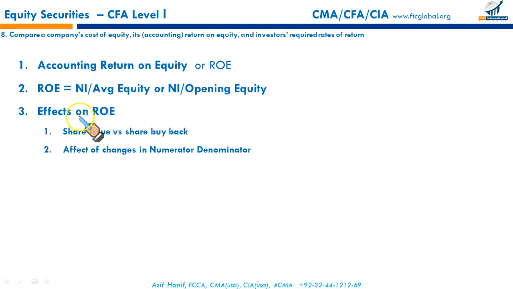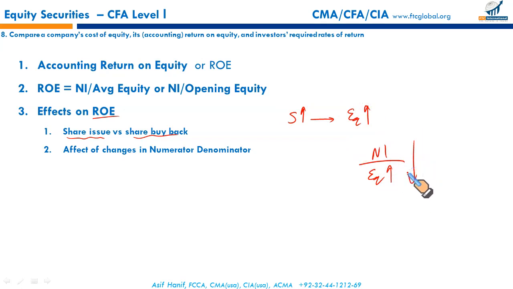Okay, effects on return on equity of share issue versus share buyback. How does it affect return on equity? If the firm has issued shares, the share issue will increase your equity. When equity goes up, net income upon equity, since equity is in the denominator, will lower the return on equity. Speaking in the reverse order, if the company issues bonds, and the bond proceeds are used to buy its own stock from the market, buying your own stock will lower your equity. Resultantly, lowered equity means a lower denominator, which will increase your return on equity.